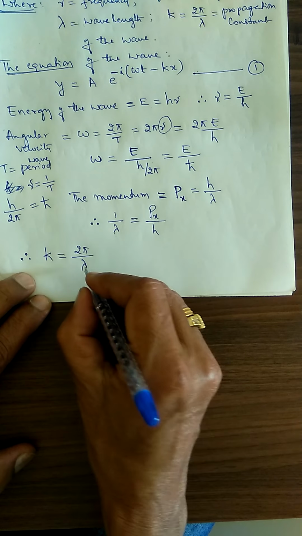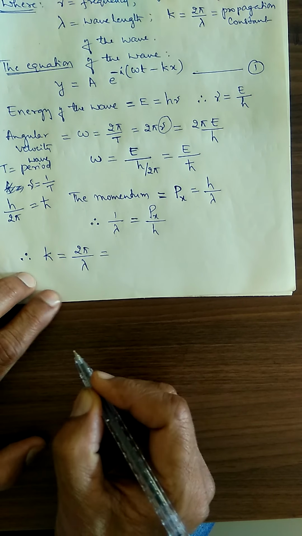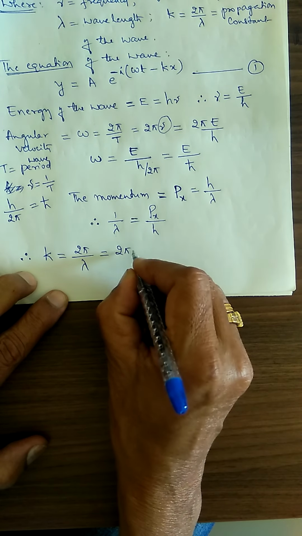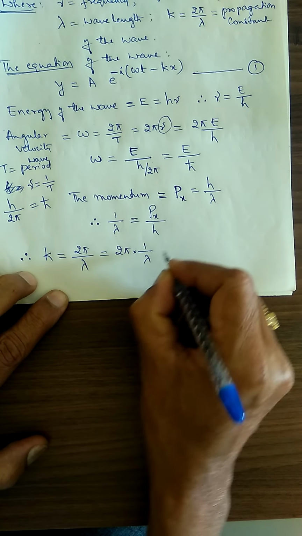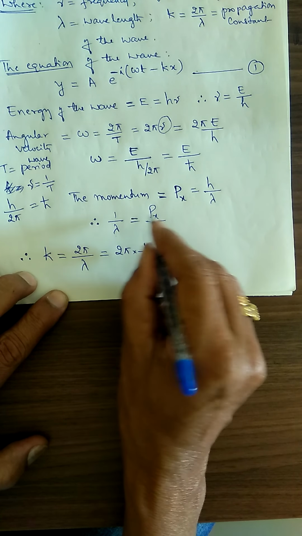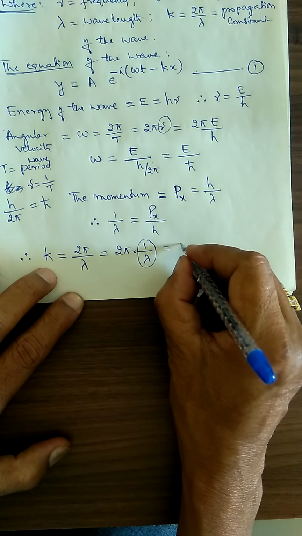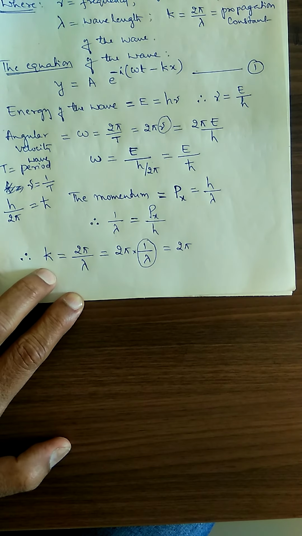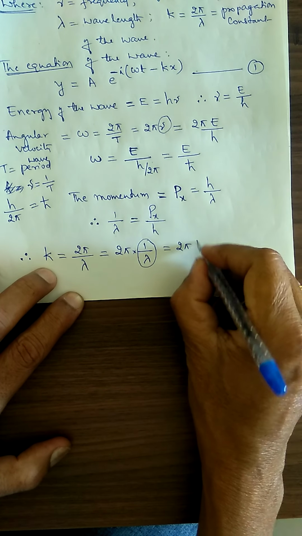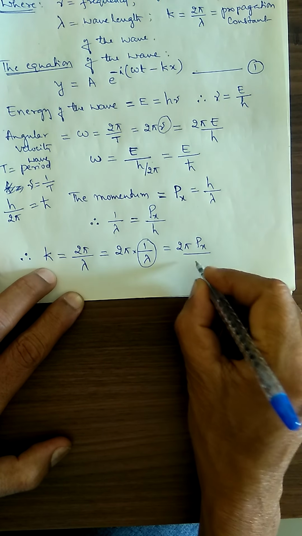2 pi by lambda is equal to 2 pi multiplied by 1 by lambda, but 1 by lambda is equal to this. Substitute for this. Therefore, 2 pi times 1 by lambda is equal to px divided by h.